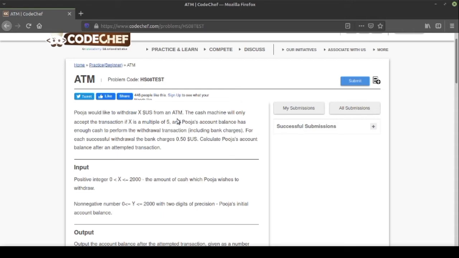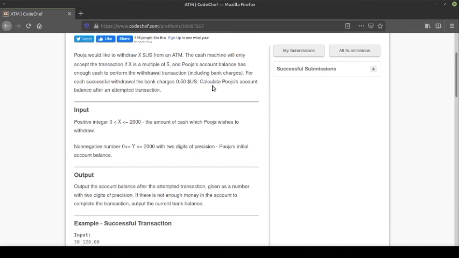Then only the second condition will be satisfied. And then we have to output Pooja's account balance after the transaction.